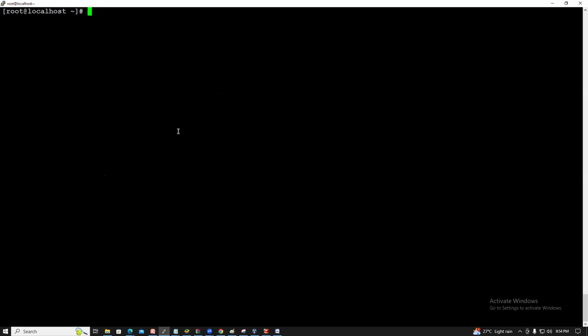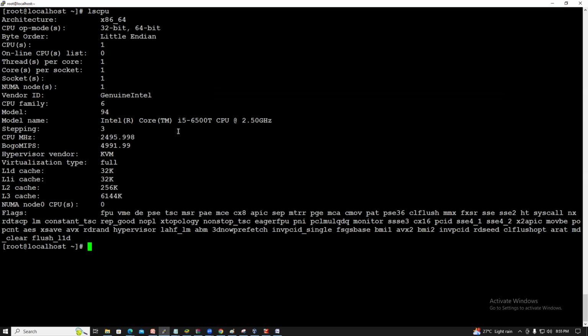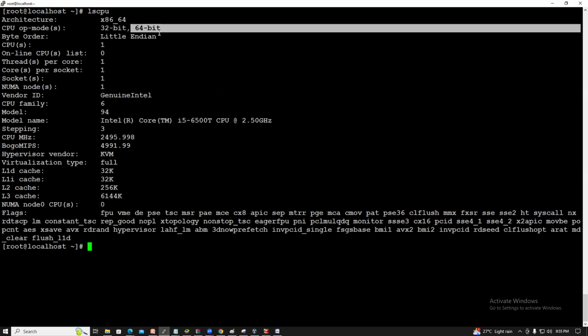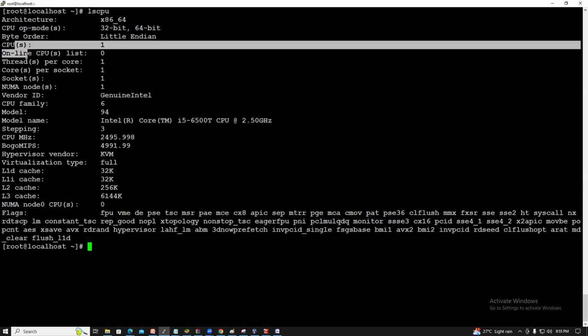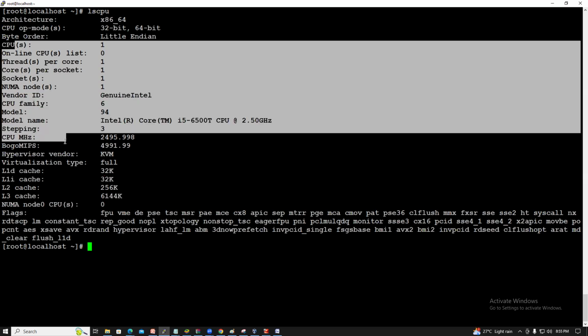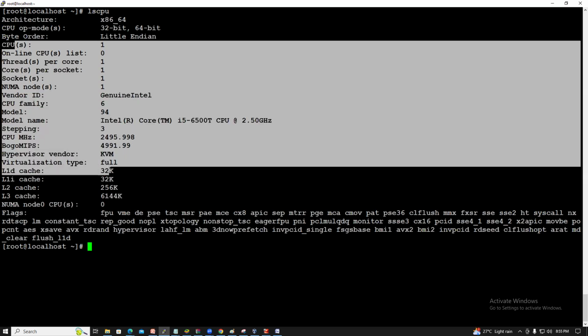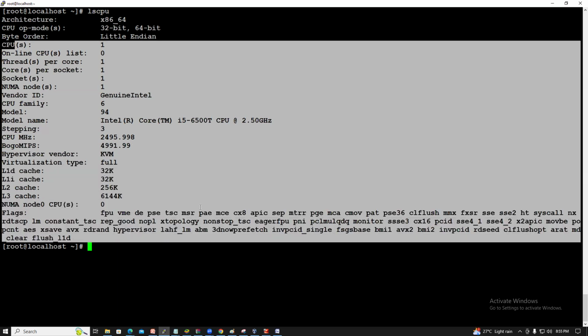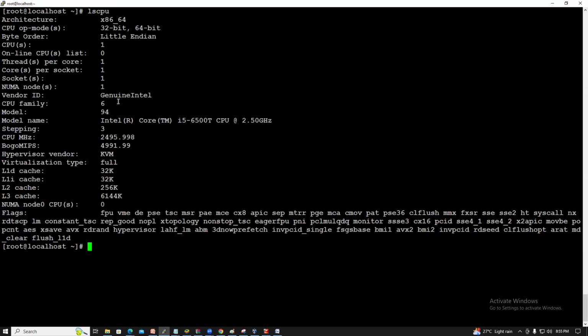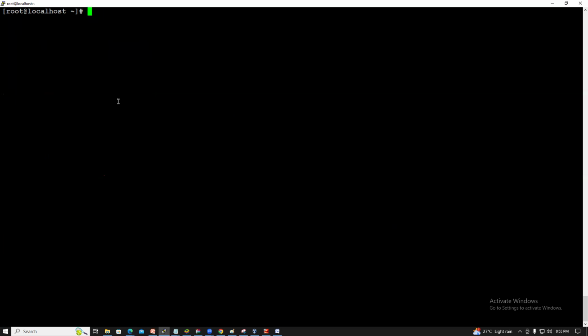So whoami, who, and uname -r. Then lscpu lists the architecture, guys, which is installed: x86, 64-bit. It shows the byte order, the CPUs, threads, sockets, model numbers, hypervisor and virtualization details. That is lscpu, the list of CPU info, and uname -r gives the kernel version.